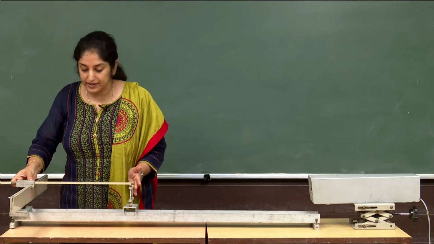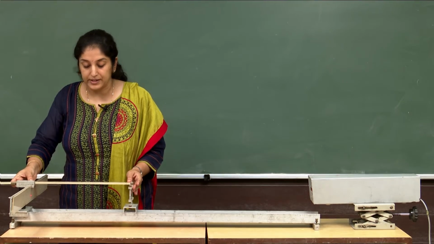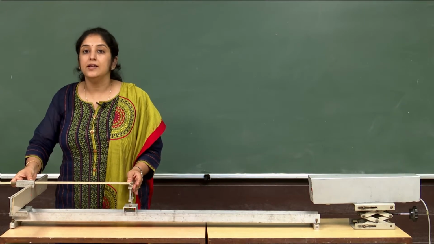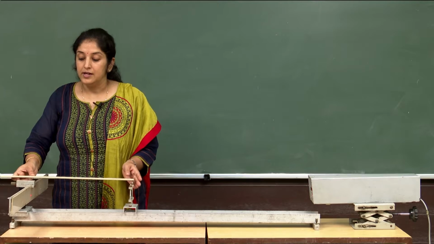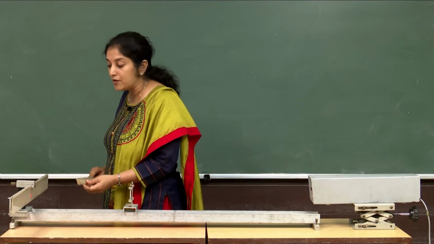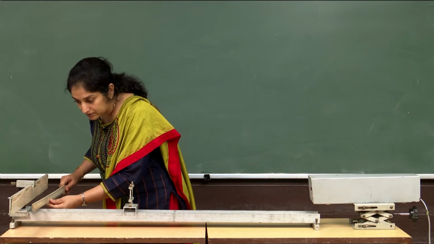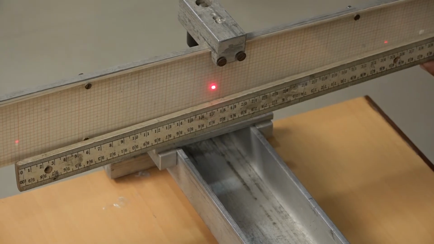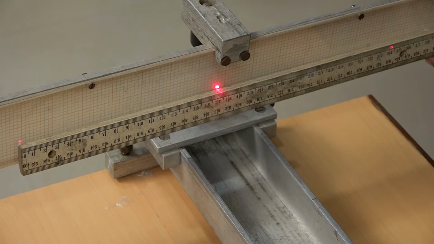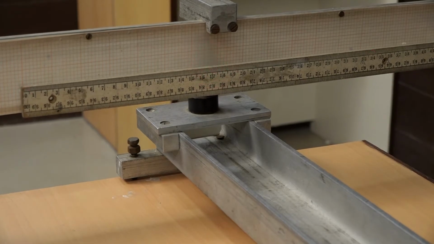When the distance between grating and screen is 40 centimeter, that is, capital D is 40 centimeter, I am going to measure the average distance of the first order maxima from the central maxima. The distance between the two first order maxima came to 34 centimeter.